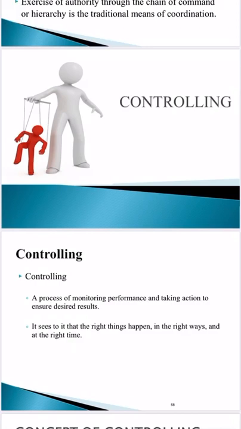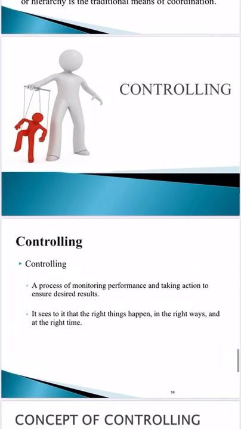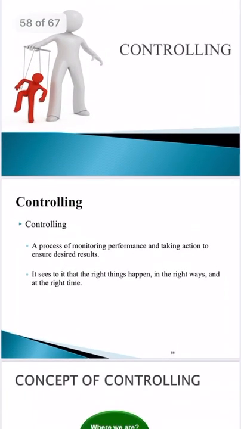So in controlling, what do we mean by controlling? First we need to understand the concept. Controlling is a process of monitoring performance and taking actions to ensure desired results. It means we need to monitor the performance of the employees or the management so that we can take corrective actions.